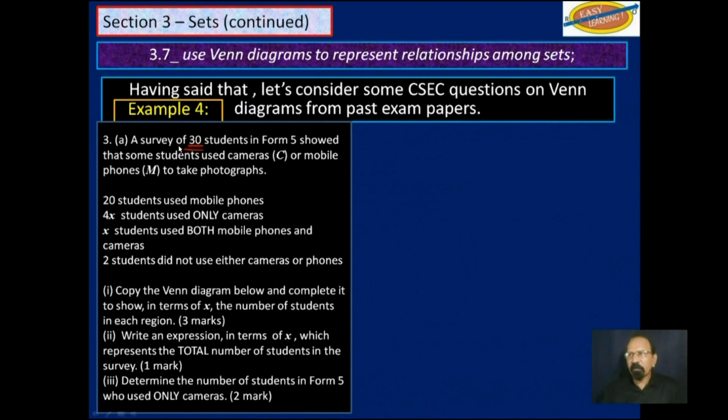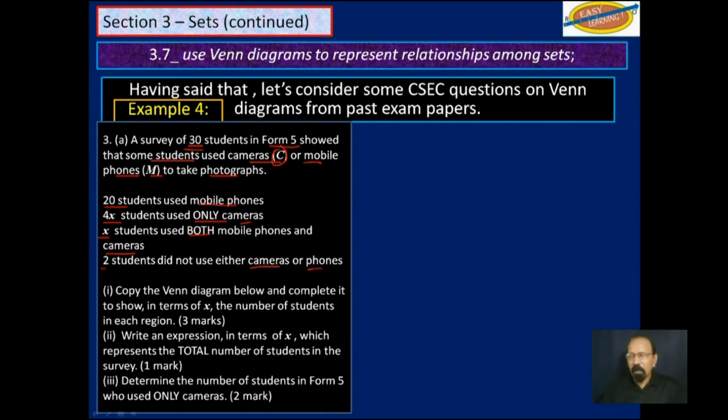A survey of 30 students in Form 5 showed that some students use cameras, C, or mobile phones, M, to take photographs. 20 students use mobile phones. It didn't say mobile phones only. They use mobile phones. 4X students use only cameras. X students use both mobile phones and cameras. And 2 students did not use either cameras or phones.